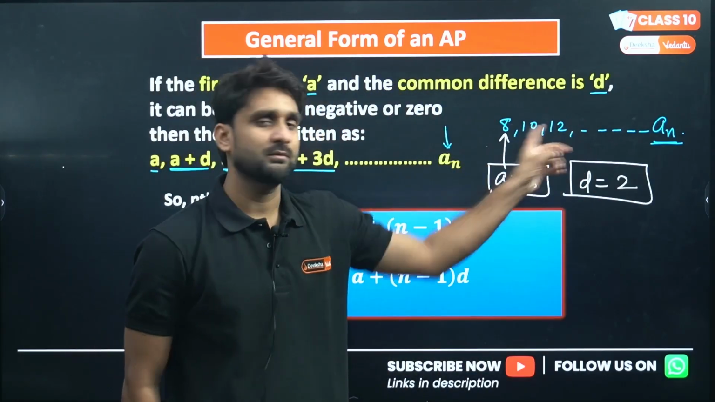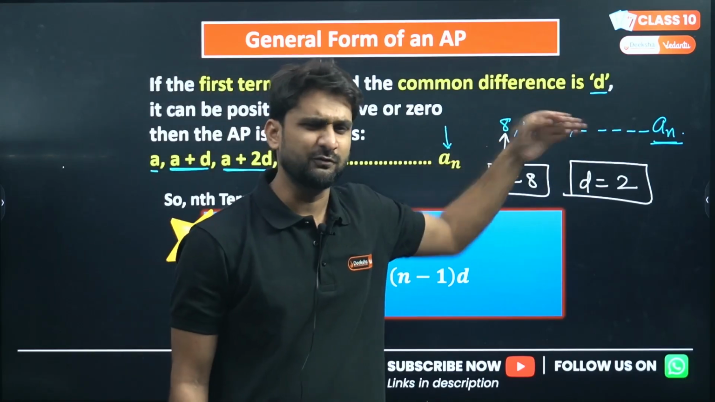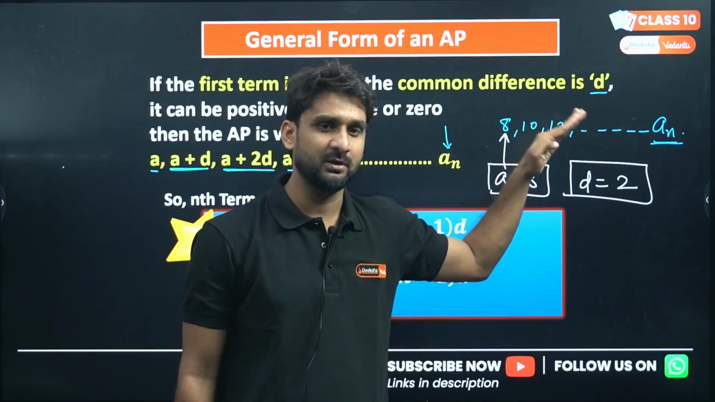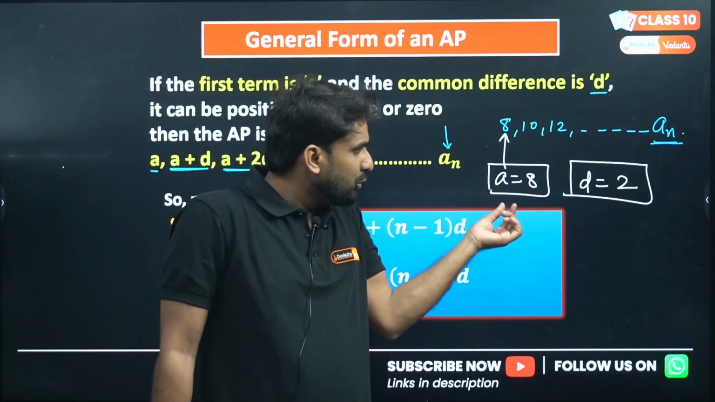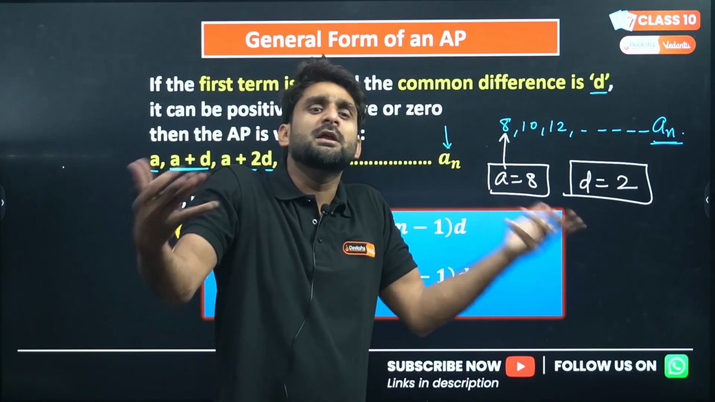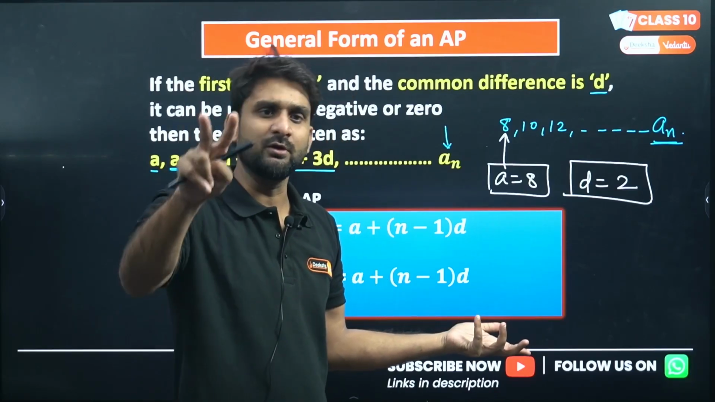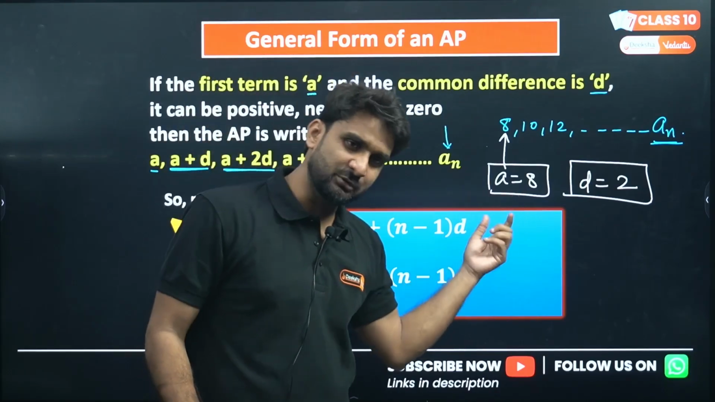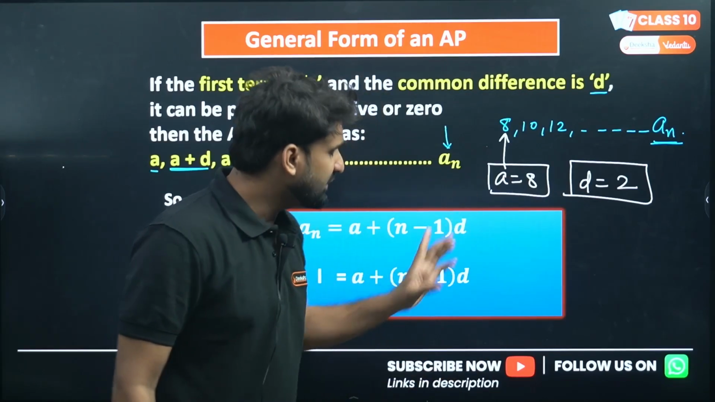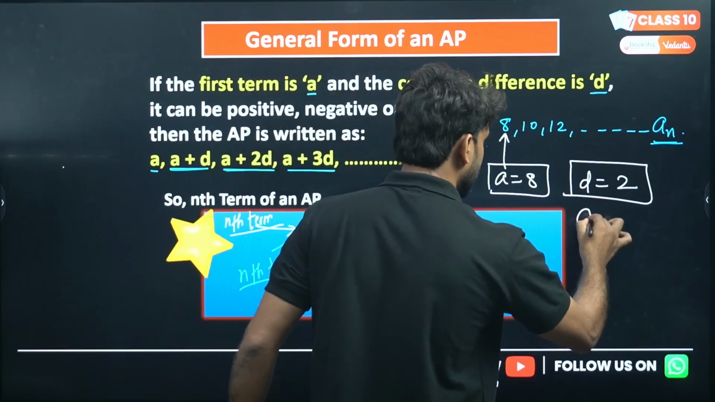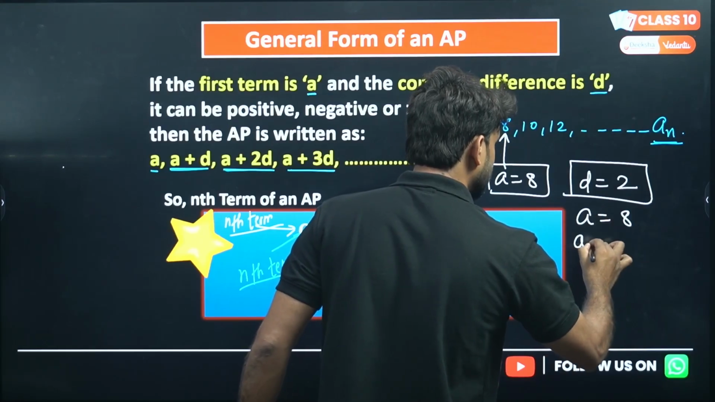Just for a moment, please ignore this AP. Let's assume this AP is not here, and I'm asking you to write any AP. I provided you two pieces of data: one is the first term of that AP and the other is the common difference. So if the first term of the AP is A, so A is 8, what will be the second term?